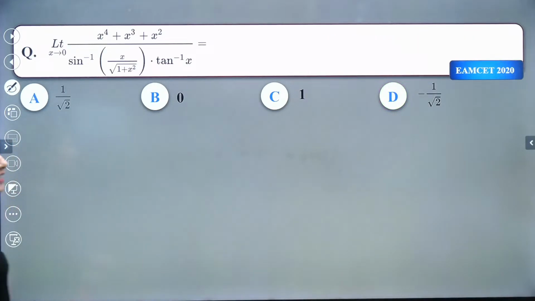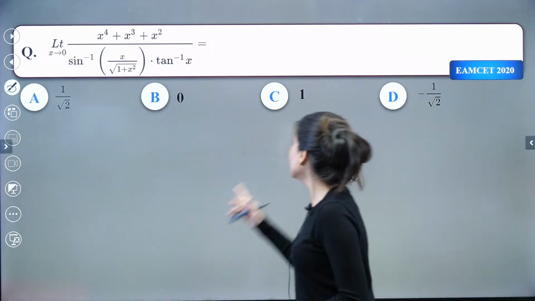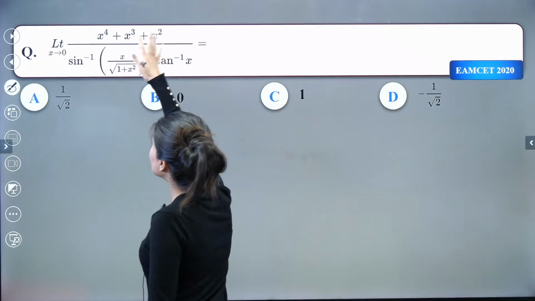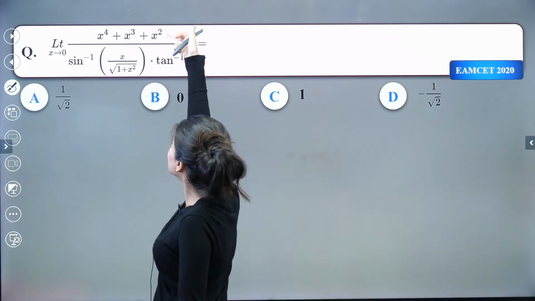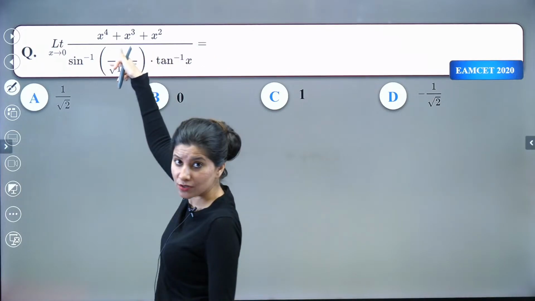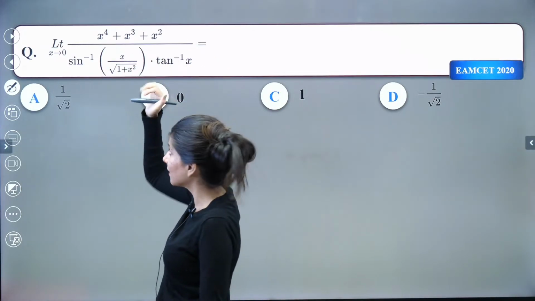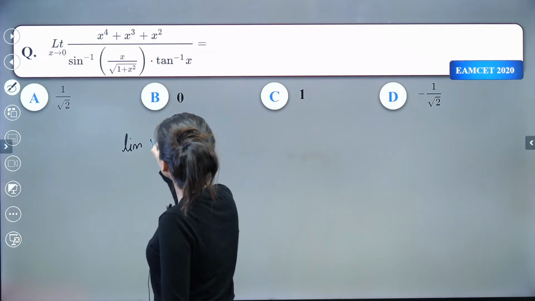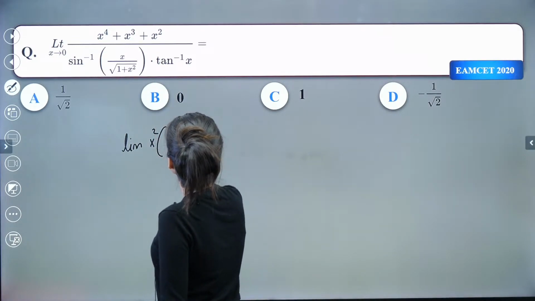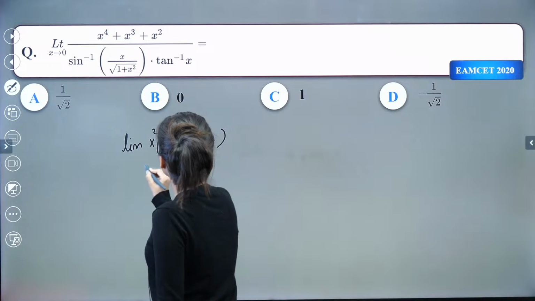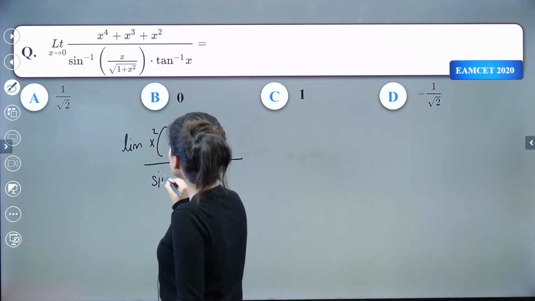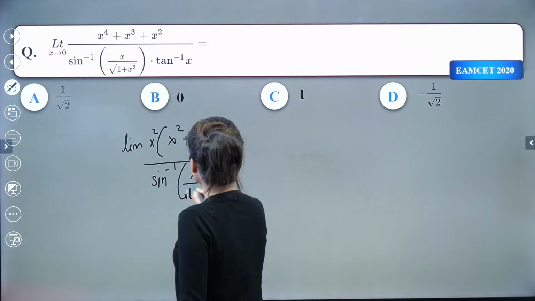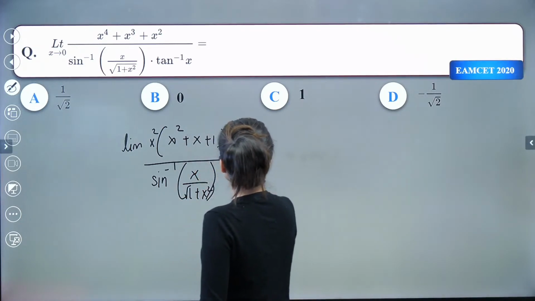Okay. Let us move on to the next question. This is from limits, by the way. It was asked in EAMCET 2020. Okay. So this is the question wherein can you clearly see this is 0, this is 0, this is also 0. 0 by 0 form is getting created. Okay. So limit. If I take x square common, what do you get? So x square plus x plus 1. Whole upon, can you see sine inverse x upon square root of 1 plus x square. Okay, and tan inverse x.